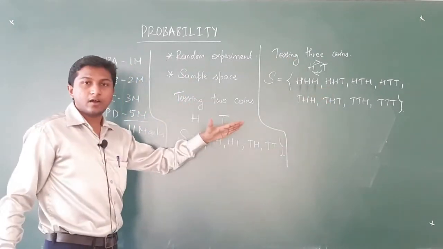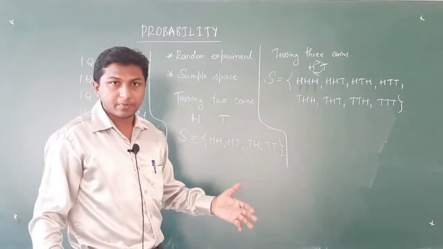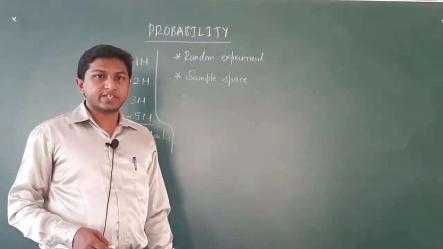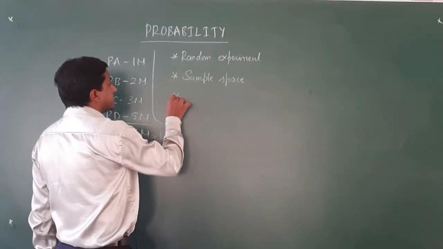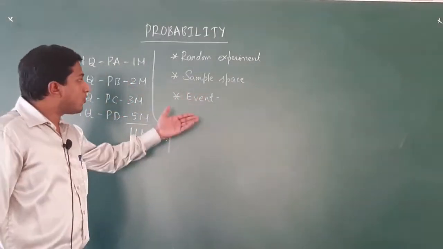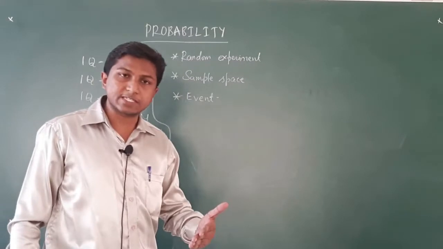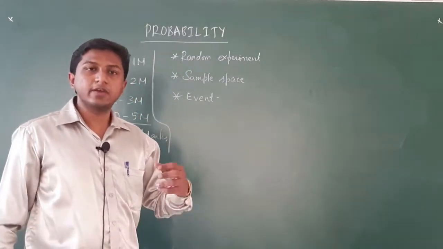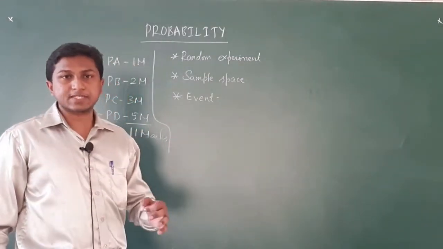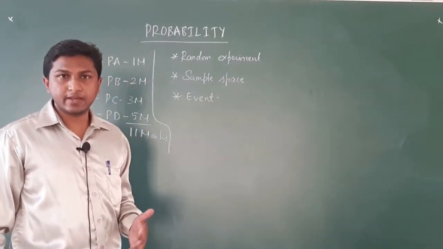So all these are how we are going to write sample spaces for different random experiments we have come across in the first year PUC syllabus. Moving on to the next concept. The next concept that we have studied is that of an event. So what is an event? Any subset of the sample space of a random experiment is said to be an event. I repeat the definition once again. Any subset of the sample space of a random experiment is said to be an event.